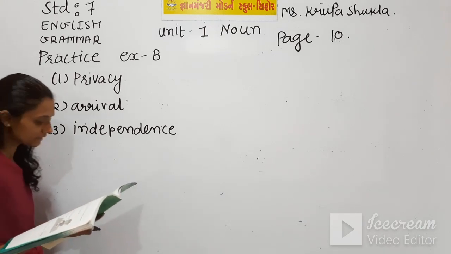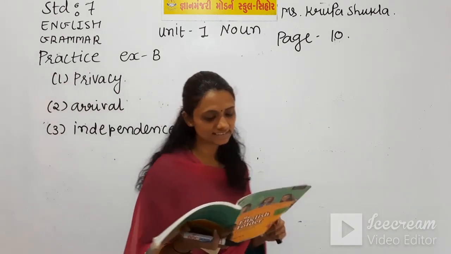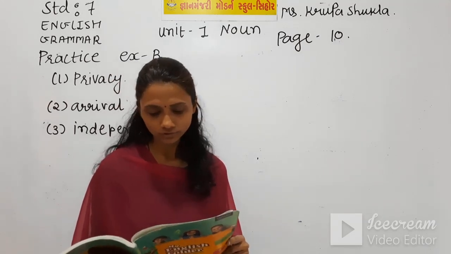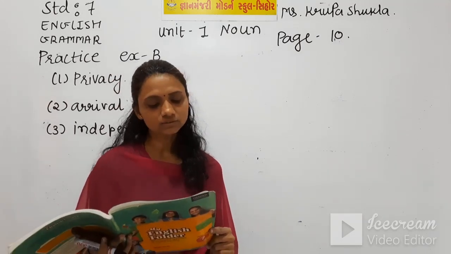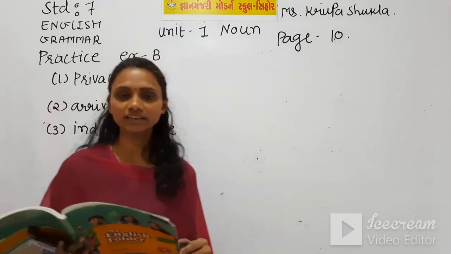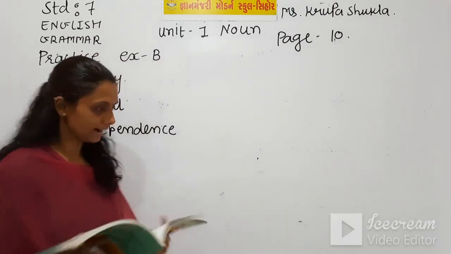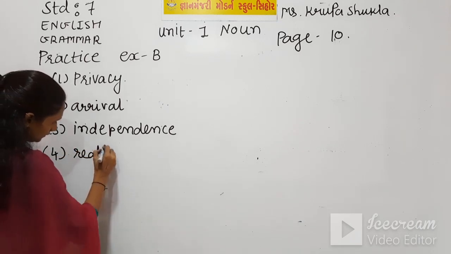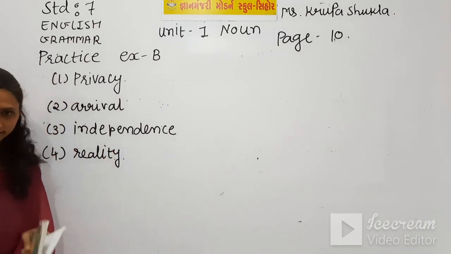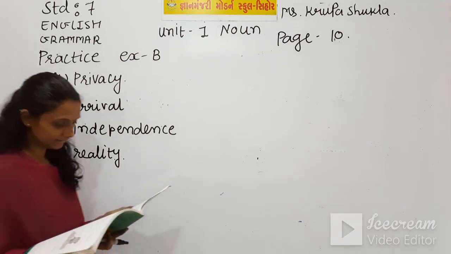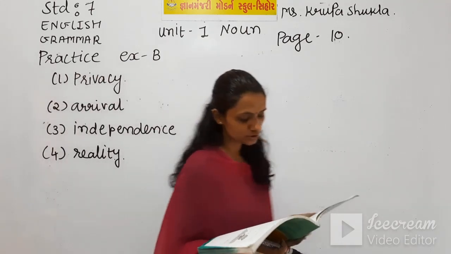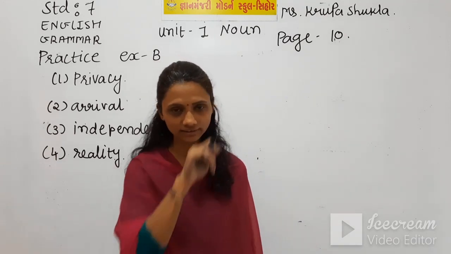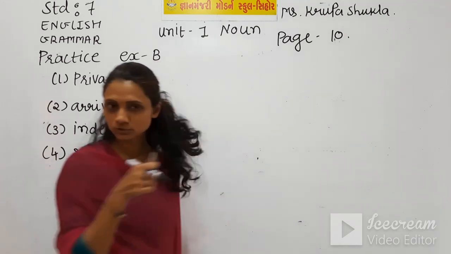Now number 4 is, Rohan had imagined his new schoolmates to be unfriendly and cold, but the blank couldn't be more different. Now real is given in the bracket, and the abstract noun of real is reality. Number 5 is, Rosa and Mike share a deep blank, and the word friend is given, which we have just done.